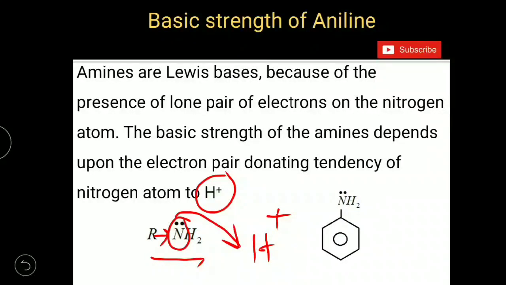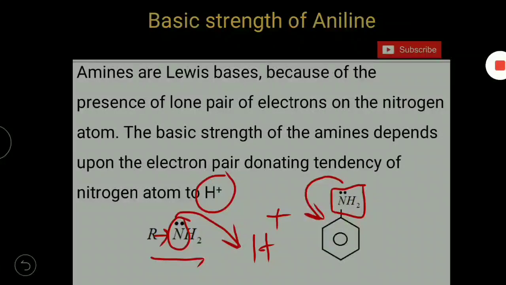And when you come to aniline, amine group is bonded to phenyl group, which is a conjugate system. So the electron pair present on nitrogen atom has a tendency to get involved in delocalization within the conjugate system. So the protonation ability of this amine group got decreased because of the delocalization of this electron pair within the conjugate system. So aniline is weakly basic when compared with aliphatic amines.